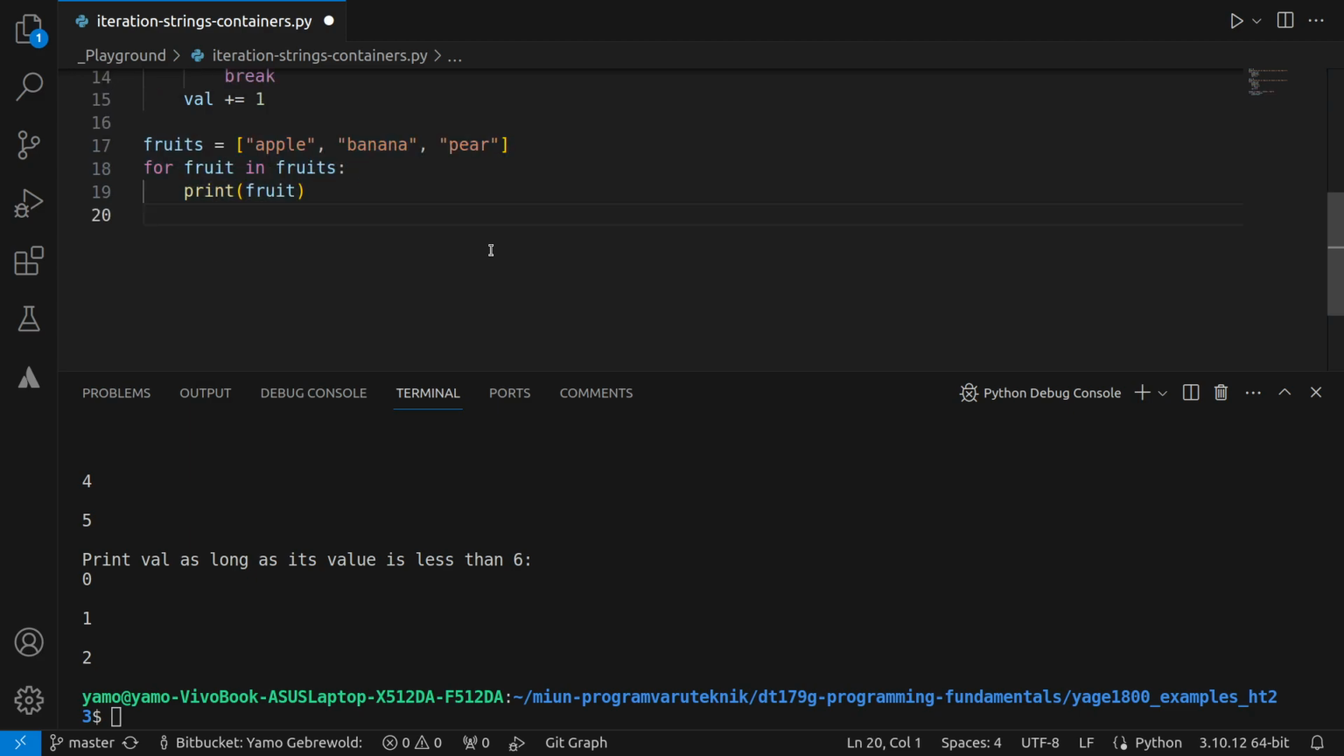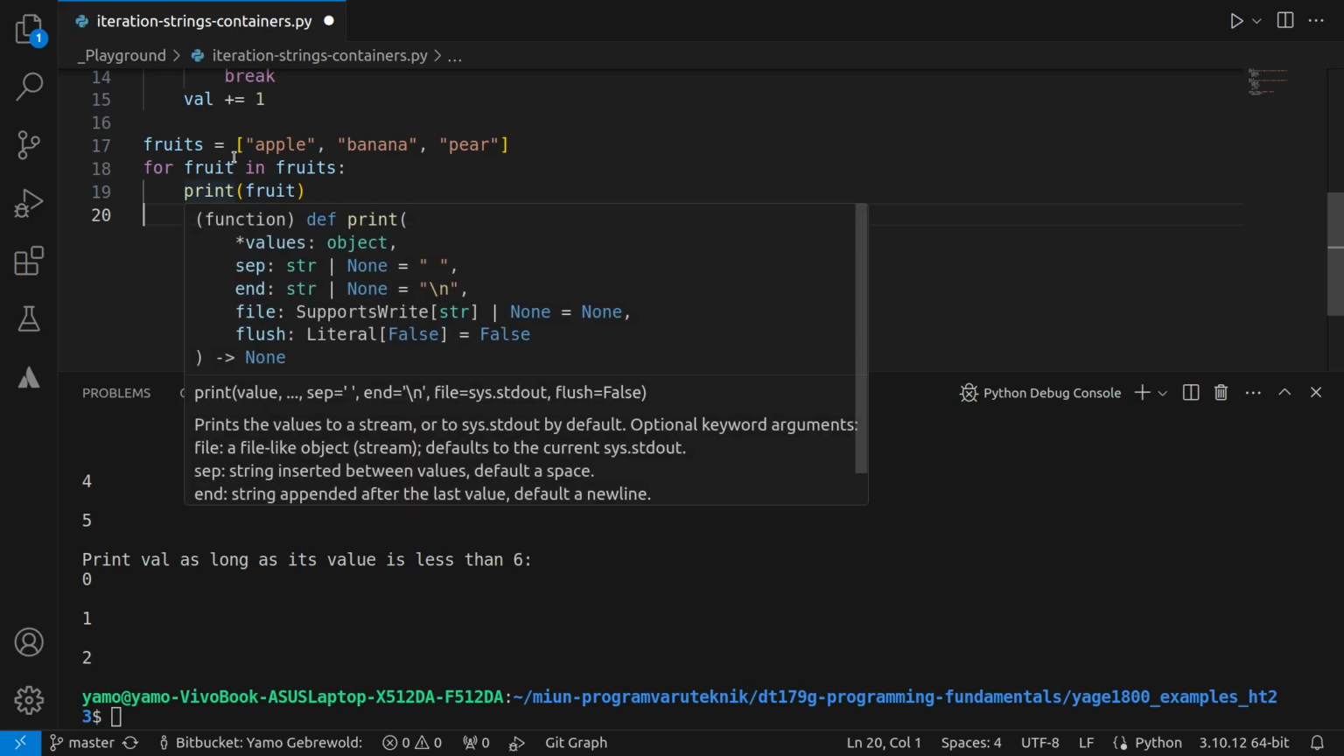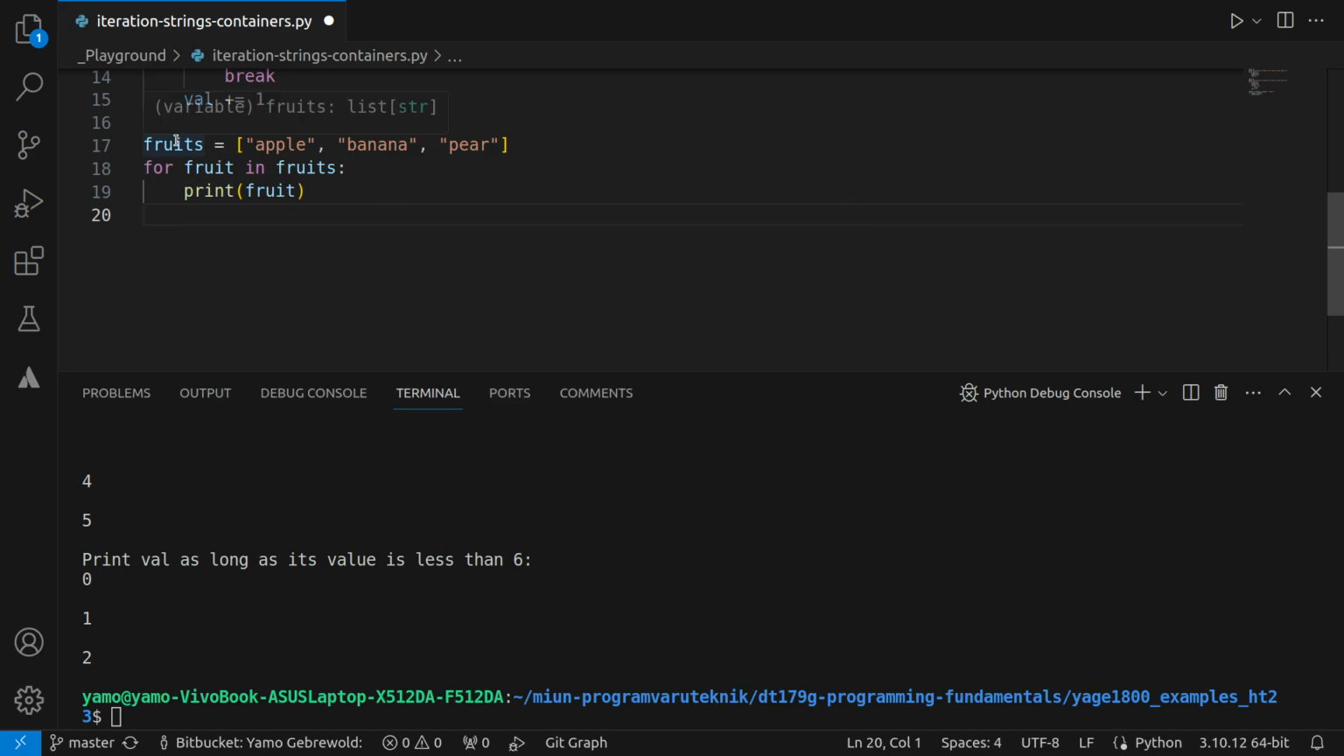Let's look at another way to iterate through data and loop through data. What is usually known as a for loop in many programming languages. In Python, there's also a for keyword, and you can iterate through values of an array, for example, a list in this case. So we have a fruits list, so it's a list of strings. We can see that by hovering over it. It's a list of strings: apple, banana, and pear.